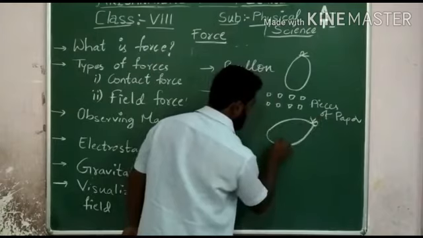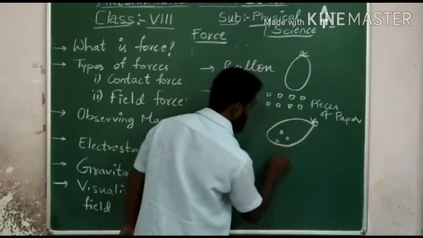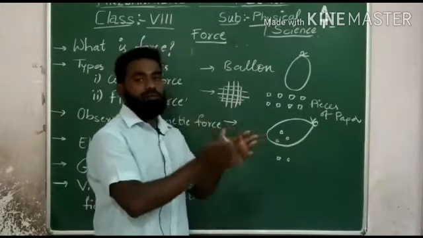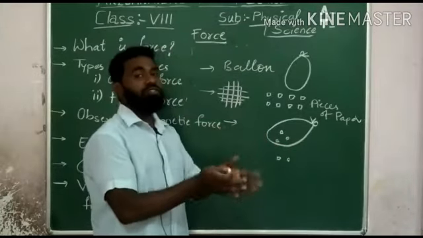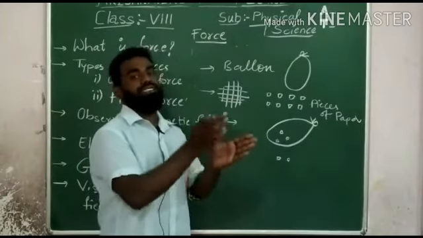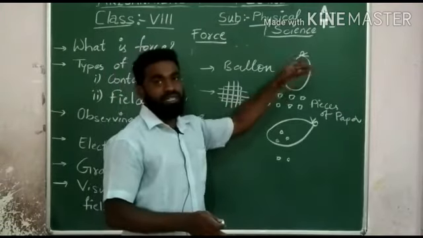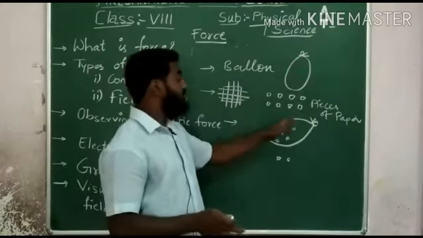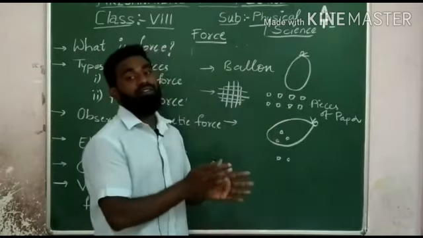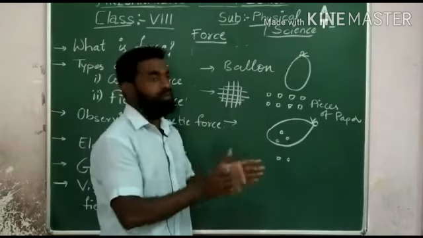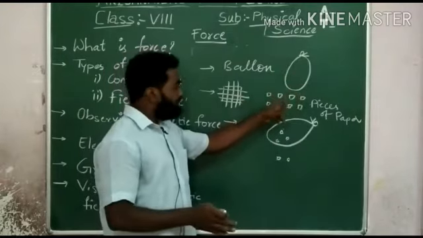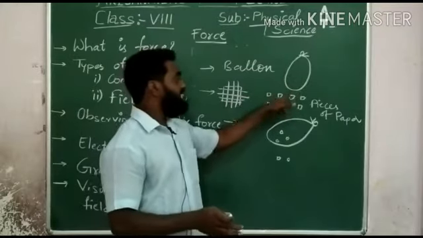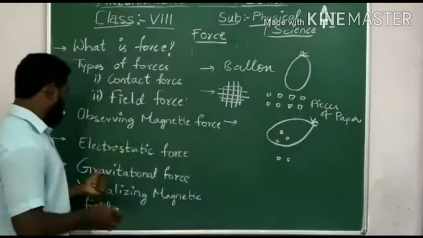So these pieces of paper will get attracted to the balloon. Why has it been attracted? When you rub the paper to the balloon, electrostatic charge is created in the balloon. A type of charge is created here. So the charge which has been created in the balloon will attract the paper. This attraction is called electrostatic force.